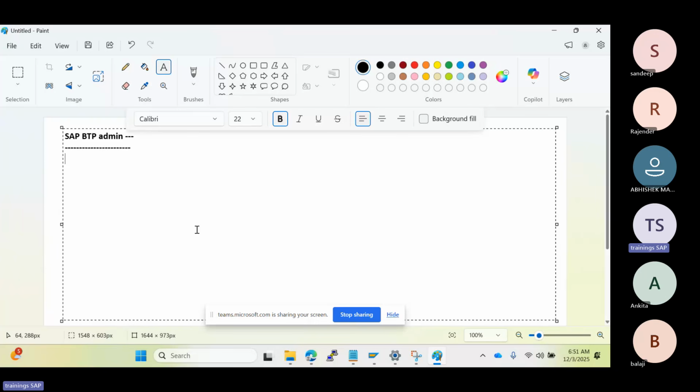Okay. So coming to one more thing I want to clarify, RISE with SAP. I just want to highlight this point also. What is meant by RISE with SAP here, right? What is RISE with SAP and BTP? So in RISE with SAP, BTP plays a very critical and mandatory role in the RISE offering.